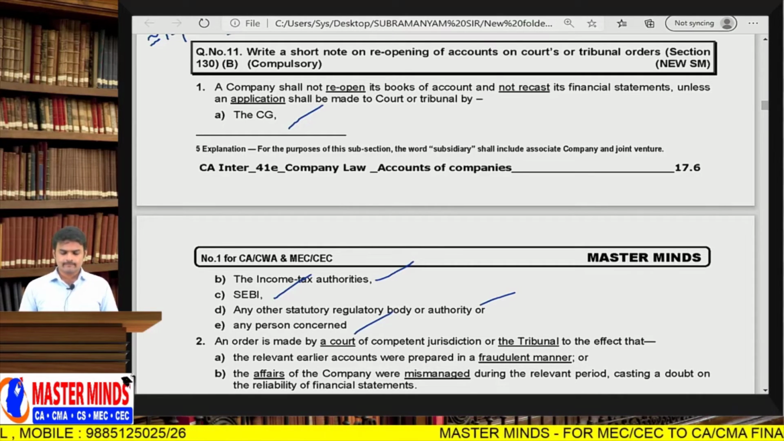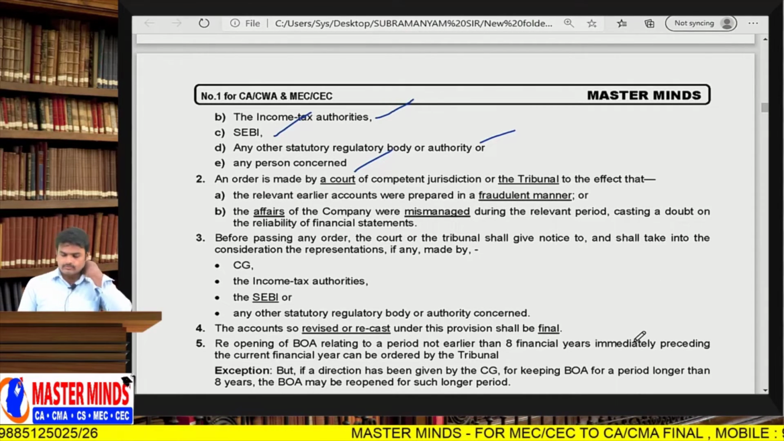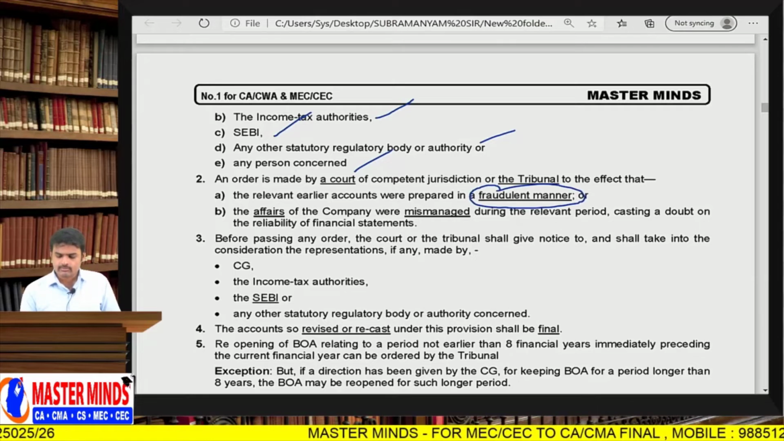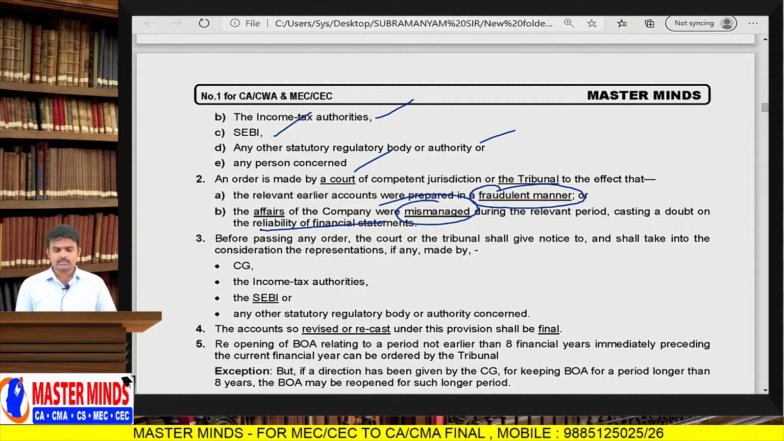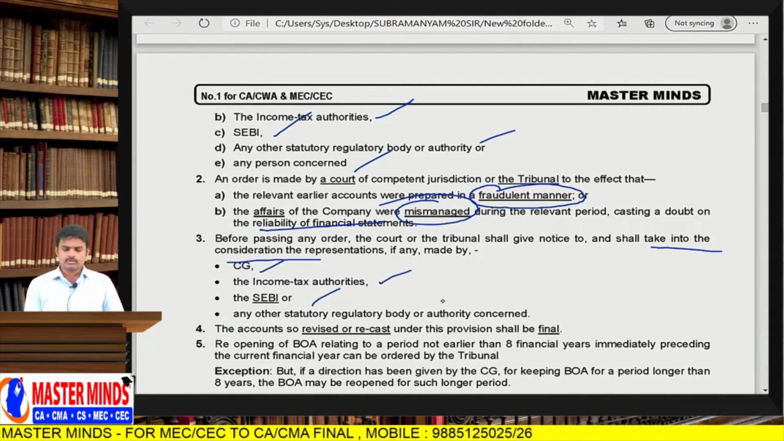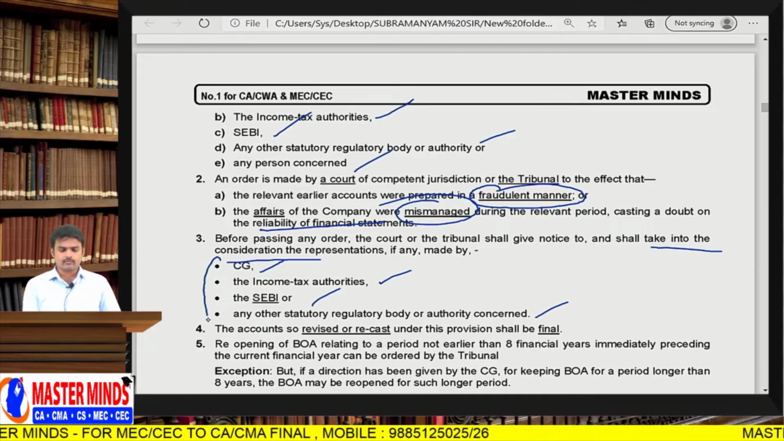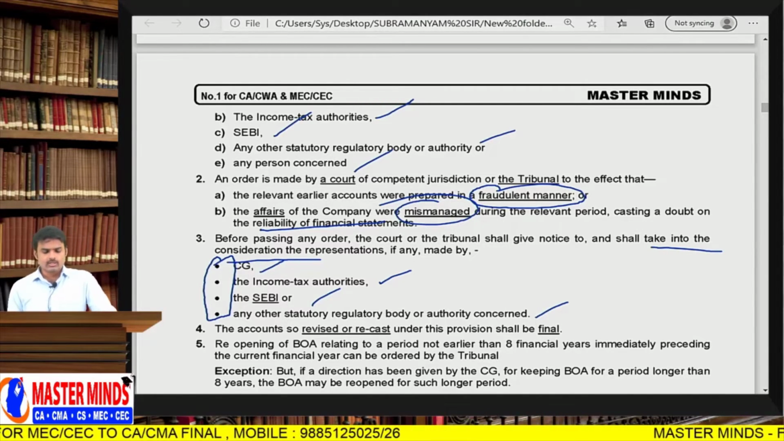Okay, Andi. So an order by a court or competent authority will be prepared. Now, if relevant accounts are prepared in a fraudulent manner or affairs are mismanaged, casting a doubt on the reliability of financial statements, then before passing an order, the tribunal shall take into consideration the representations by CG and these people. Whatever representations are made by these 4 people, NCLT will consider all of them, and finally it will give an order.